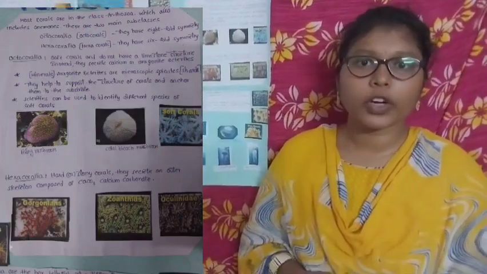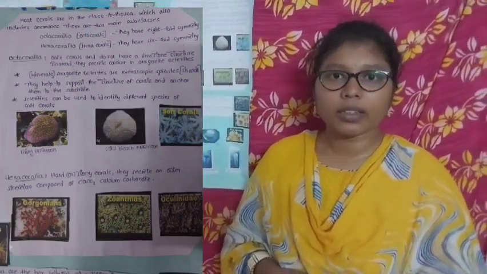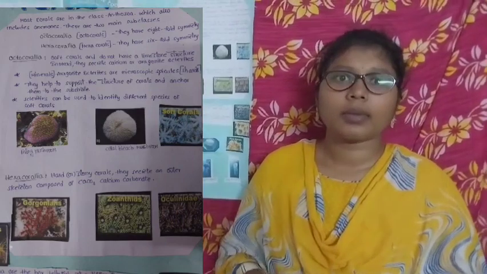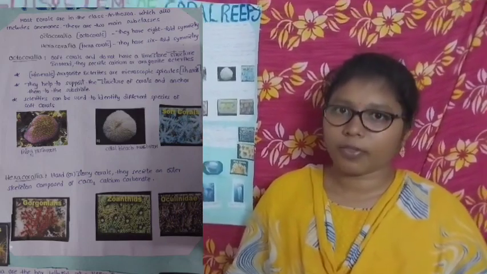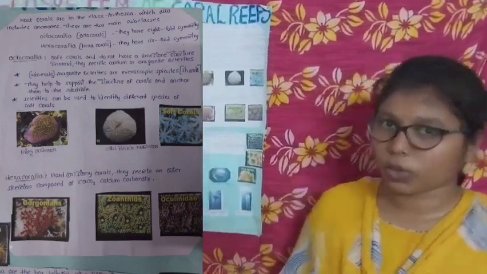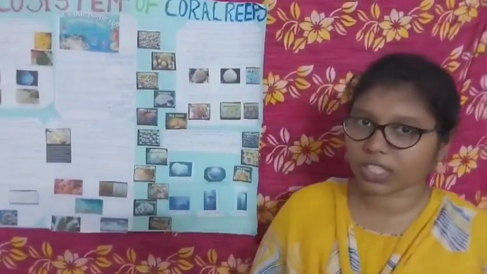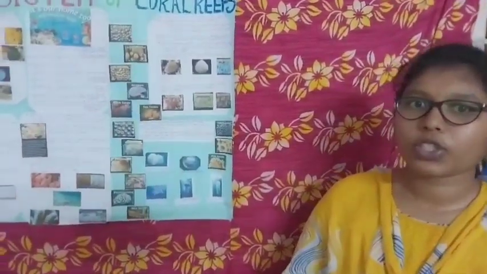They are polyps and medusa. Most of the corals belong to the polyp form. Most of the classes belong to the Anthozoa, including anemones, which have mainly two subclasses. Let's see what they are: Octocorallia and Hexacorallia. Octocorallia are soft corals and do not have a limestone structure. Instead they are made up of calcium carbonate.